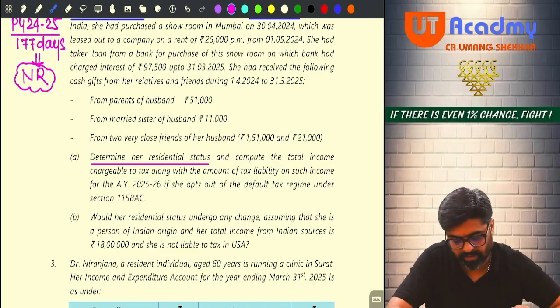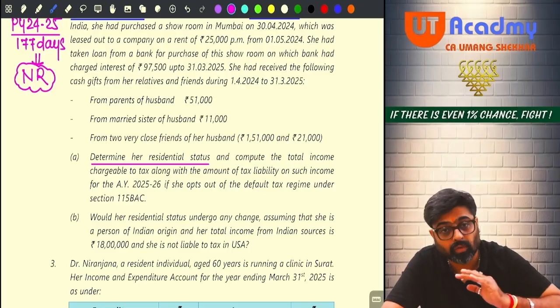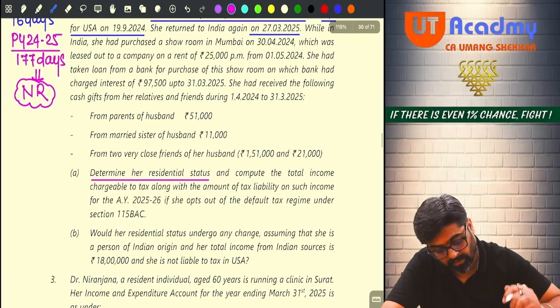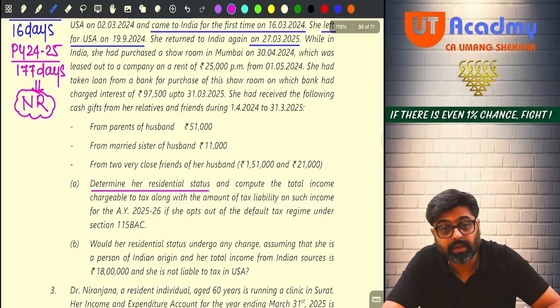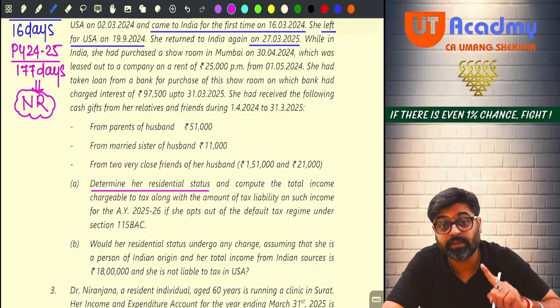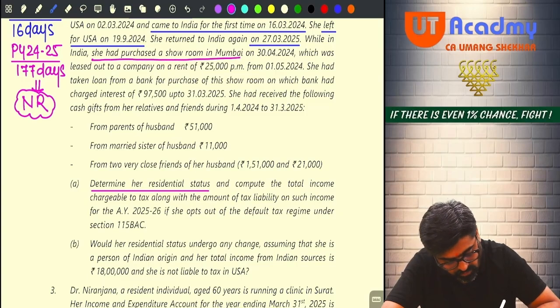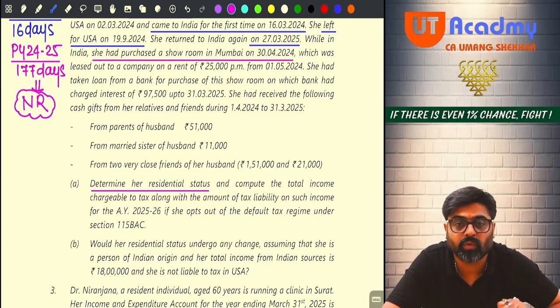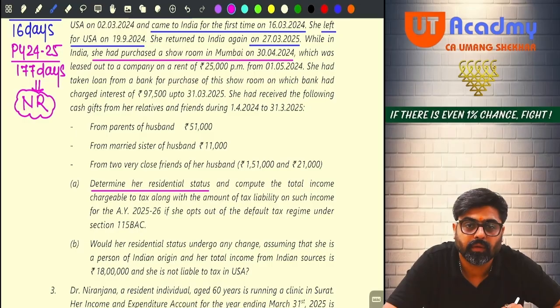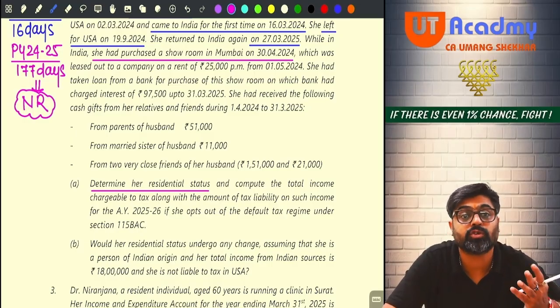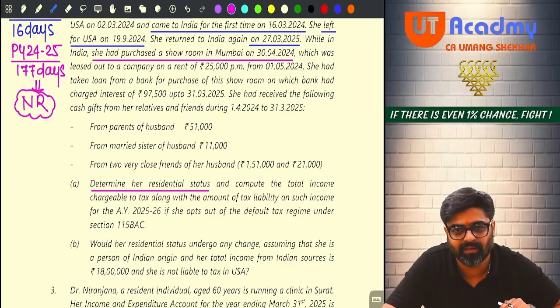Okay? Now pay attention. Now this non-resident is earning some incomes. While in India, what did I say? While in India, when she was in India, she had purchased a showroom in Mumbai on 30th April 2024. Meaning this year only she had purchased a showroom. Showroom means a commercial property. Commercial property means a house property only.